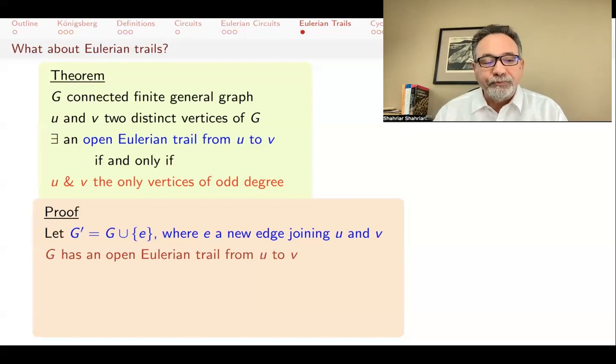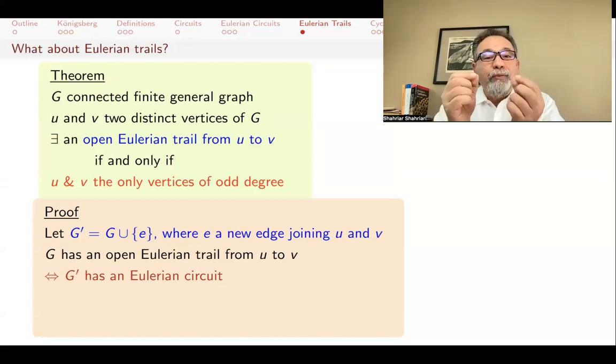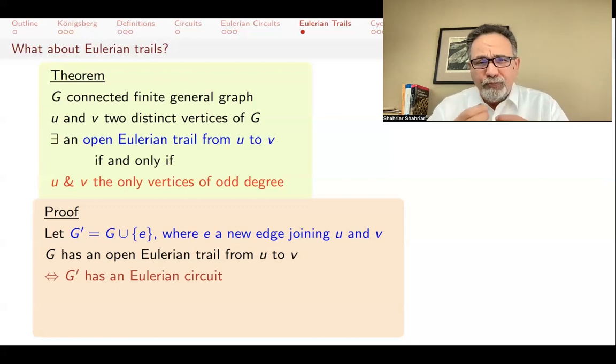If you do that, let's think about, what did we want? We wanted an open Eulerian trail from U to V. That's the same as saying that we want this new graph to have an Eulerian circuit. Why? Because if the old graph had an Eulerian trail from U to V, now we have this extra edge, and so we can go back from V to U and make an Eulerian circuit. Vice versa. If G prime, this new graph, had an Eulerian circuit, just take that new edge out, and you will have an Eulerian trail from U to V. So G having an Eulerian trail is the same as G prime having an Eulerian circuit.